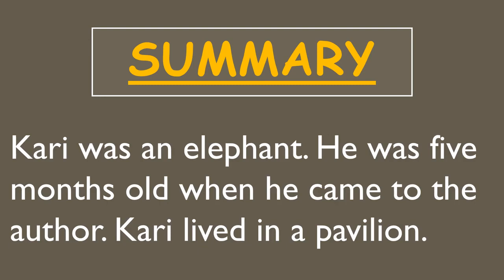Curry was an elephant. As I told you, this chapter talks about two main characters, one Curry and another his keeper, who is the narrator of the chapter also. He was 5 months old when he came to the author. Curry lived in a pavilion. Pavilion means a large tent. Curry was the name of an elephant and he was given to the narrator to take care of, and when he was given to the narrator he was just 5 months old. Then Curry used to live in a large tent.